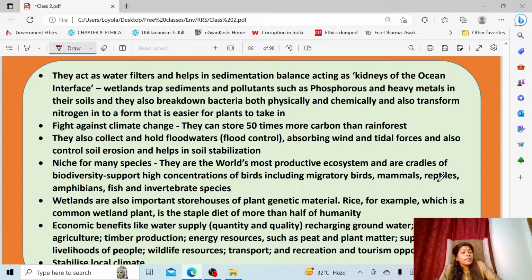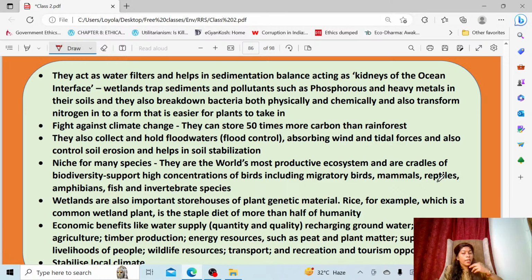So like this we can say that wetlands are also important storehouses of a lot of genetic materials. Okay, like how we told about grasslands, here also a lot of genetic resources like rices, a lot of different varieties of plants you can find. Okay, pulses you can find here. All these will be sourced from wetlands, like how you are doing it from grasslands.